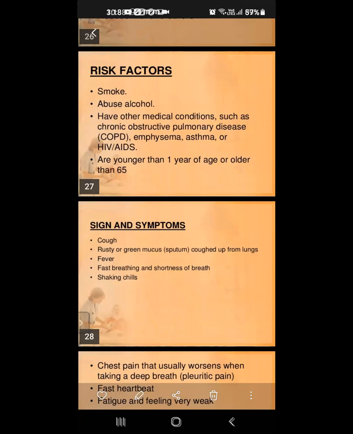But who is a smoker, abuses alcohol, or has another medical condition? It means chronic obstructive pulmonary disease, COPD, emphysema, asthma, or an HIV or AIDS patient. Patients who have these diseases are at so much risk of pneumonia. Also those younger than 1 year of age or older than 65.